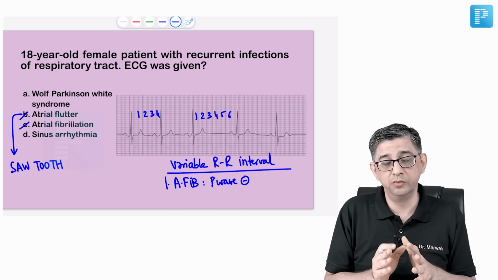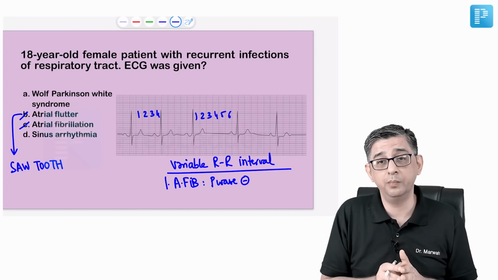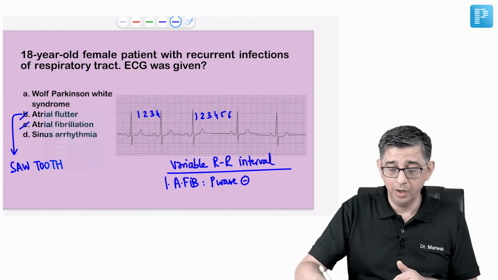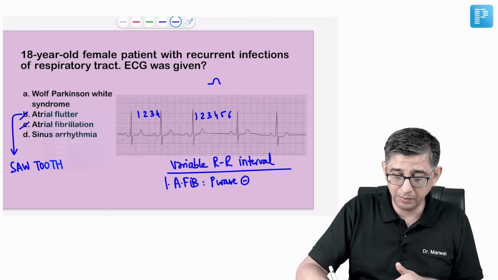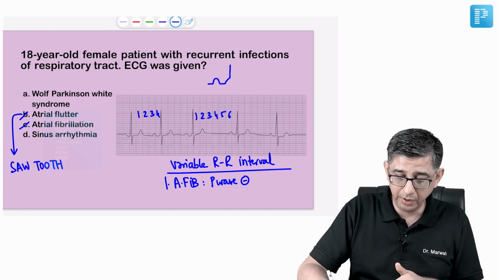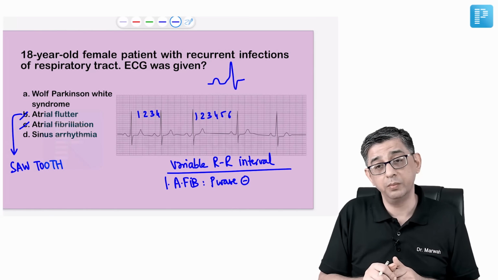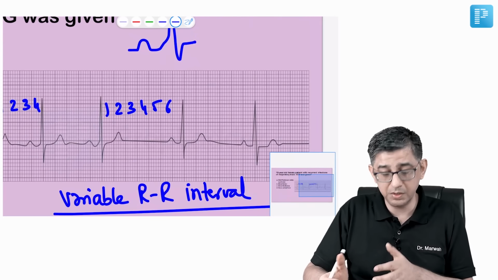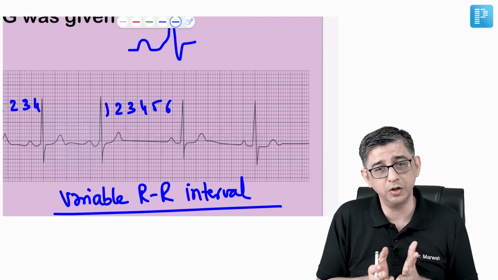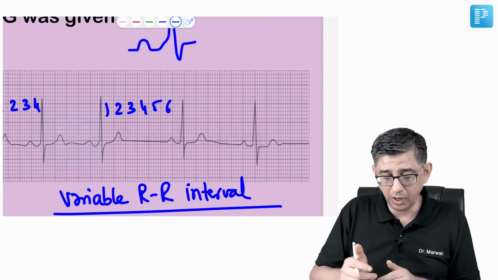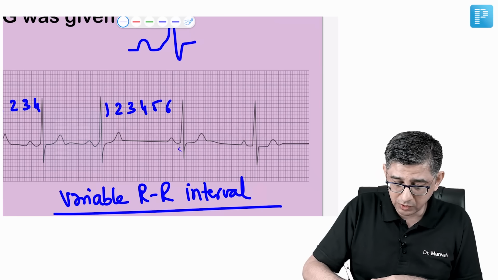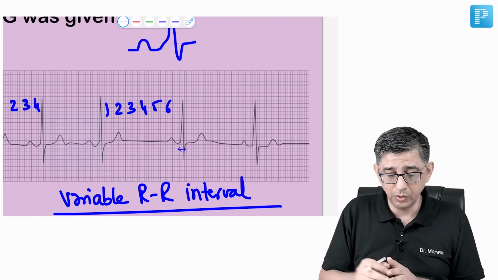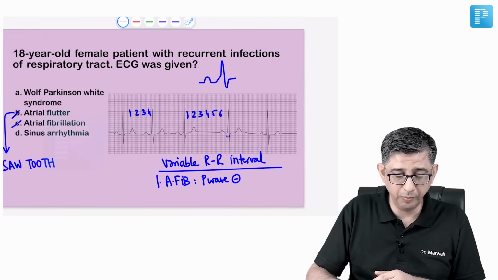Second, Wolff-Parkinson-White should always have a broad QRS complex. Definition of broad QRS complex would be more than 0.12 second, because every time there is a presence of WPW, there's going to be a delta wave coming up, that I have hand drawn before you multiple times. But when I had a chat with majority of my students, I think even from this ECG, this was almost the exact replication of what came. You are able to see that the QRS complex is pretty normal, about 2 small squares or 0.08 seconds. So there are two reasons why I am ruling out Wolff-Parkinson-White syndrome.